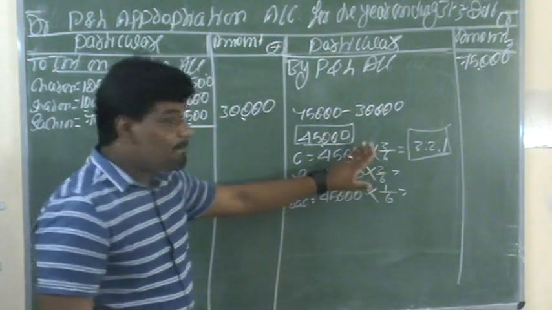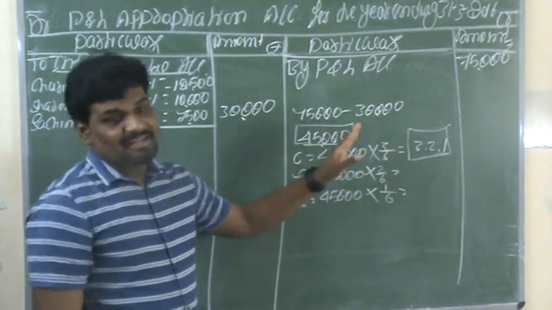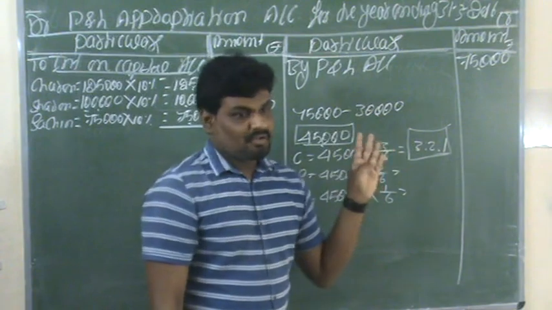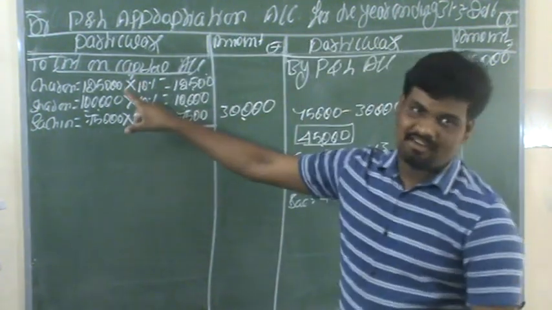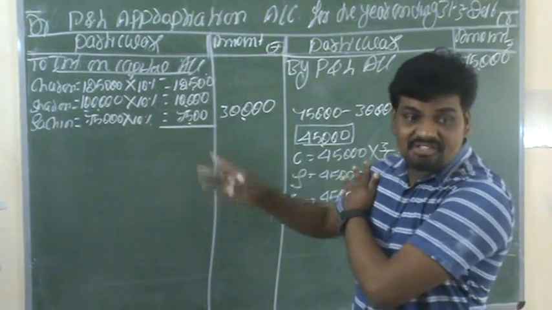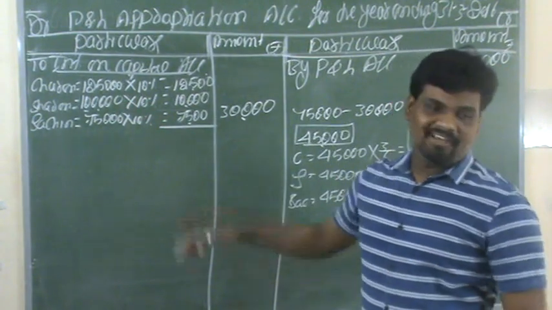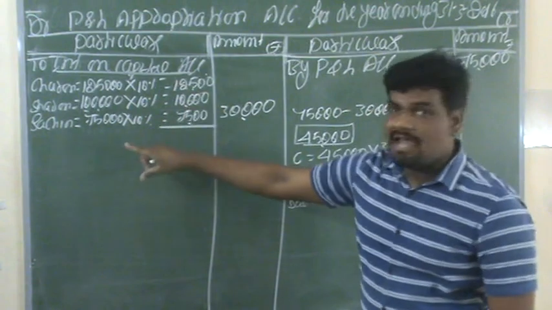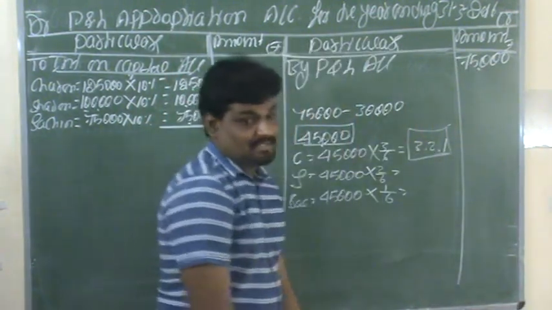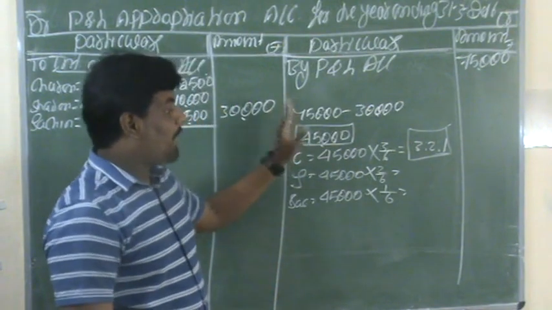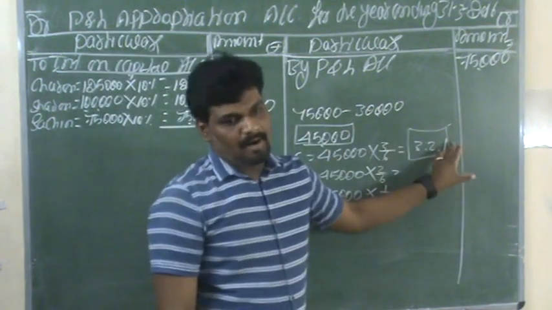This is why it is quite different compared to the previous question. In the previous two questions we did not calculate interest on capital, but in this question interest on capital is given. So after calculating interest on capital, whatever balance remains in the business, we need to appropriate among all the partners.